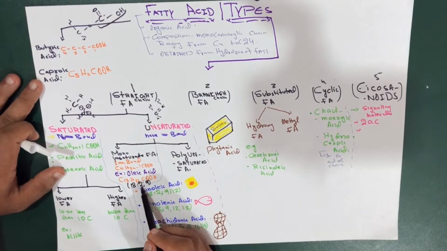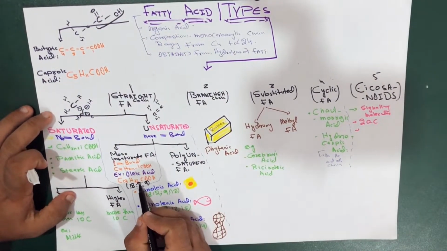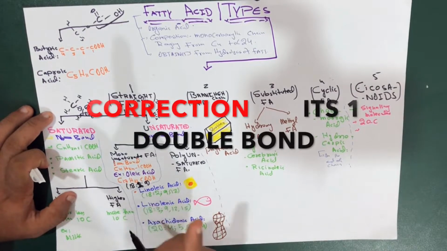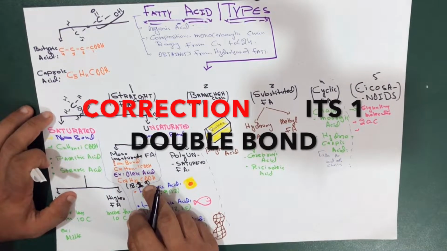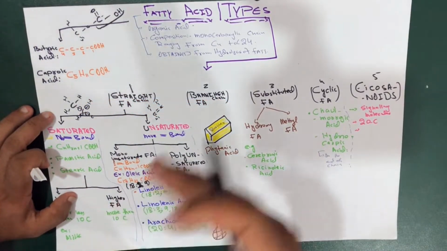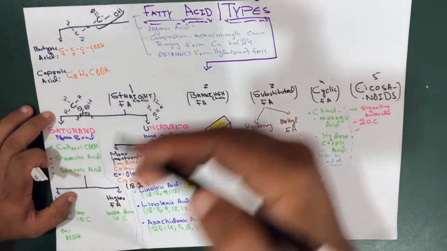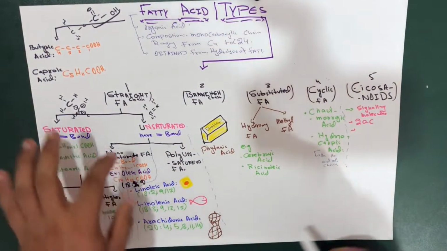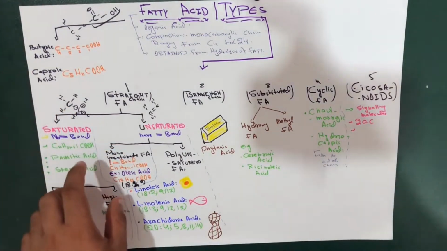And the double bond, I'm sorry, it's not 2, it's 1. Number 1 shows there's a double bond at the location between 9 and 10. Always think if there's 9, it means that it's between 9 and 10. Between 9 and 10 there is a double bond. This is all about the mono unsaturated fatty acid.